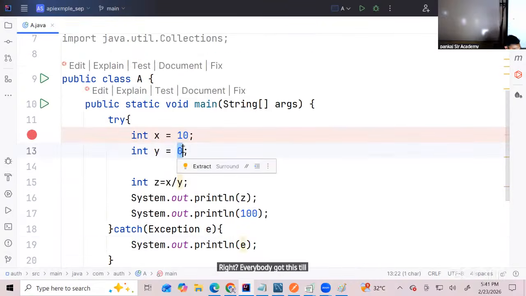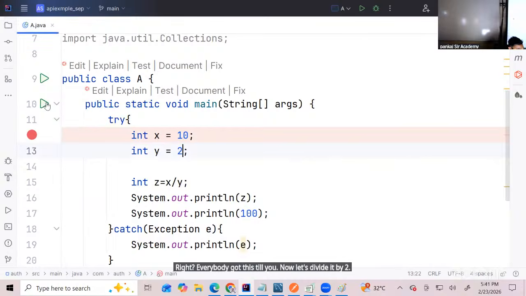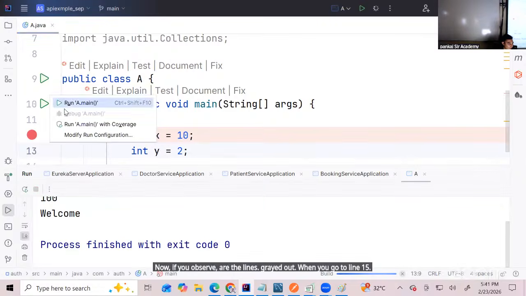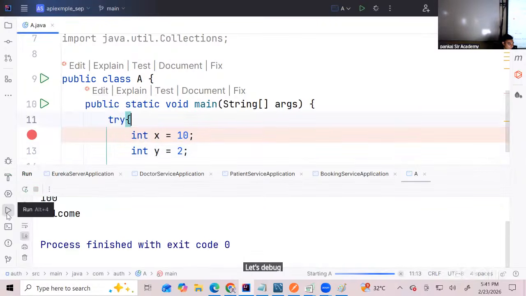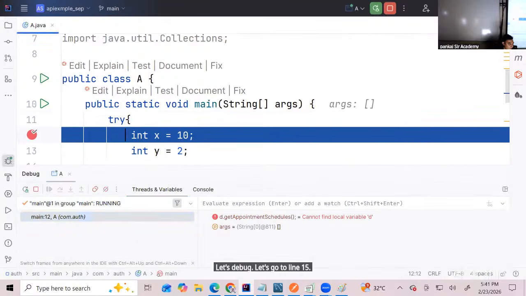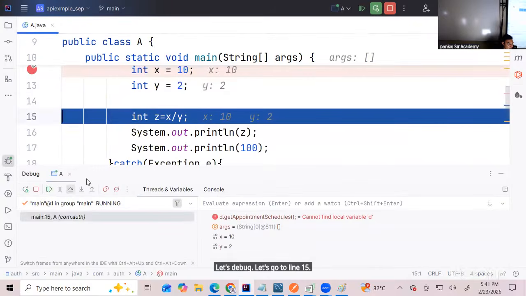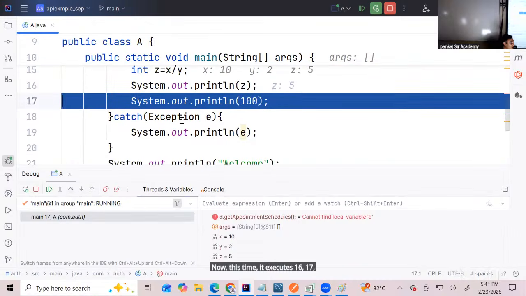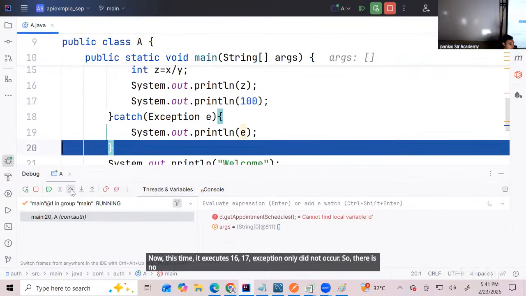Now let's divide it by 2. Now if you observe, are the lines grayed out? When I go to line 15, let's debug. Let's go to line 15. Observe. Now is it grayed out? Now this time it executes 16, 17. The exception did not occur, so there is no point executing the catch block. You see, it skipped the catch block.